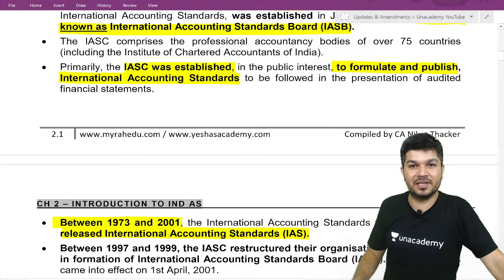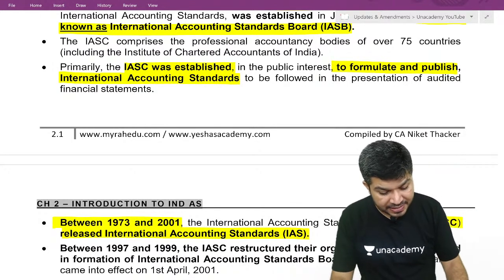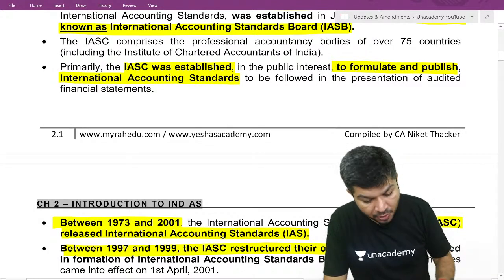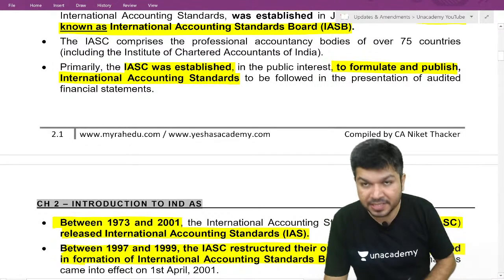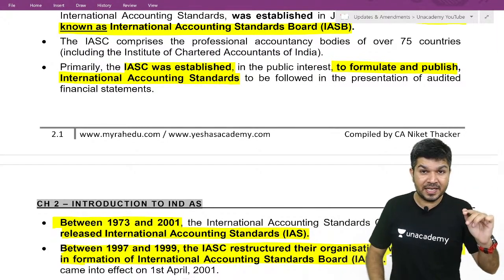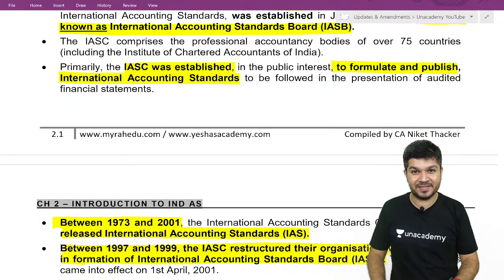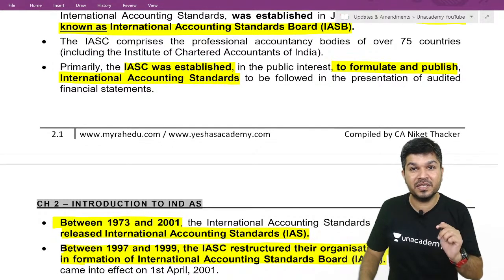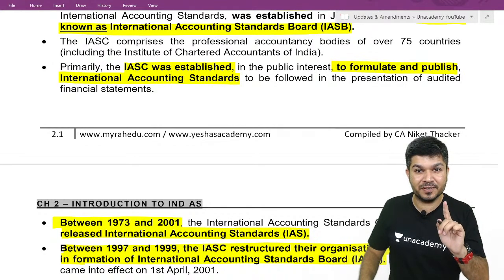Between 1997 and 1999, the IASC restructured their organization and is now called IASB.